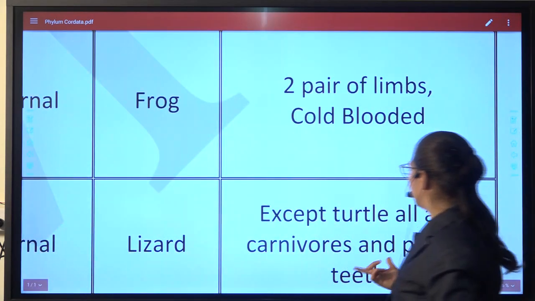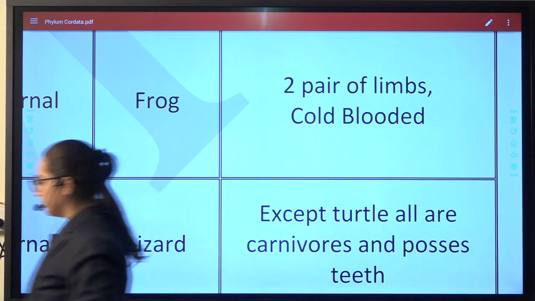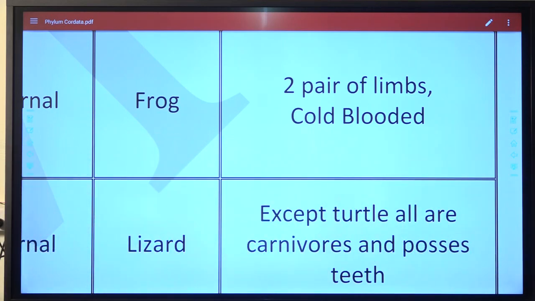After that we'll move to the third one, that is the reptile one. Quick, you have two lines, quickly note it.